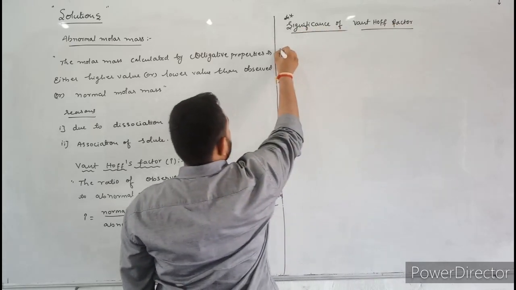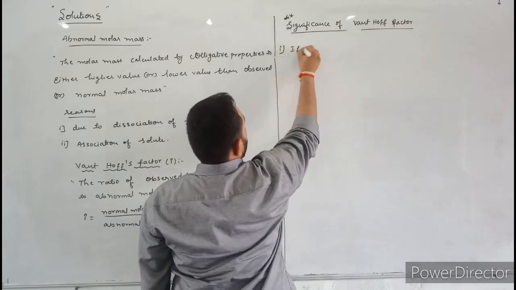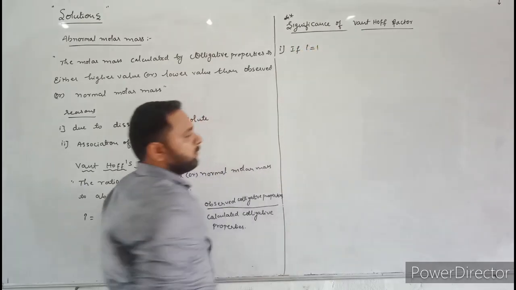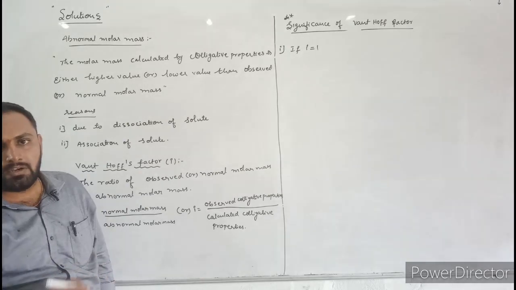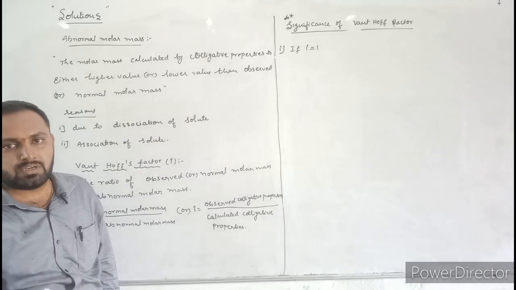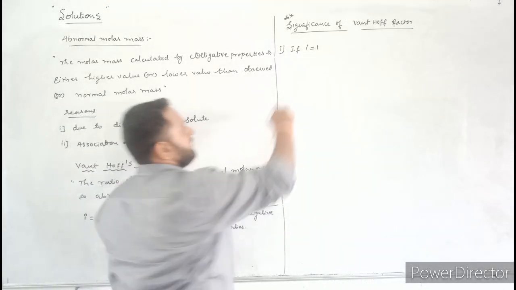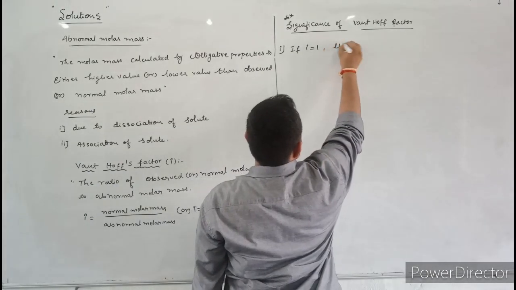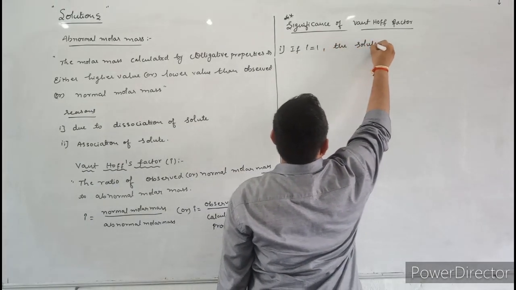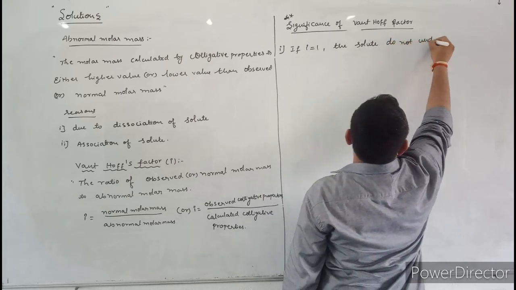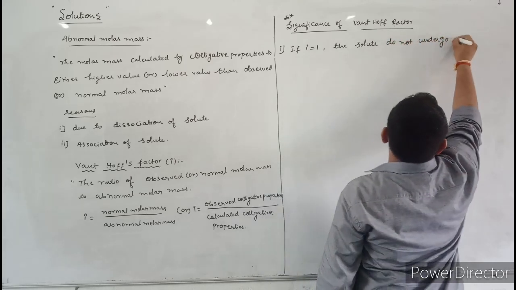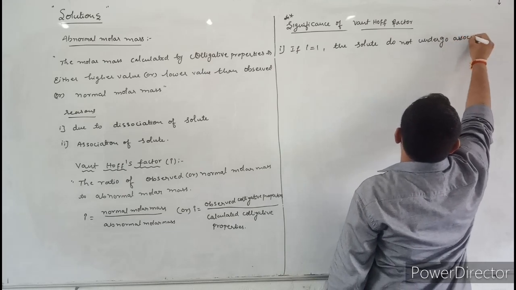Here, the first condition: if i value is equal to 1, then it indicates the solute does not undergo association or dissociation.